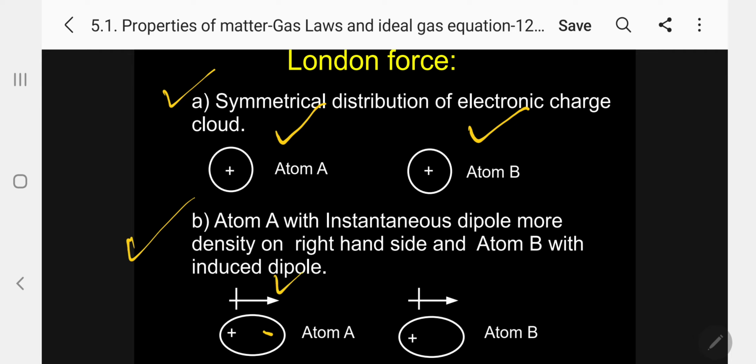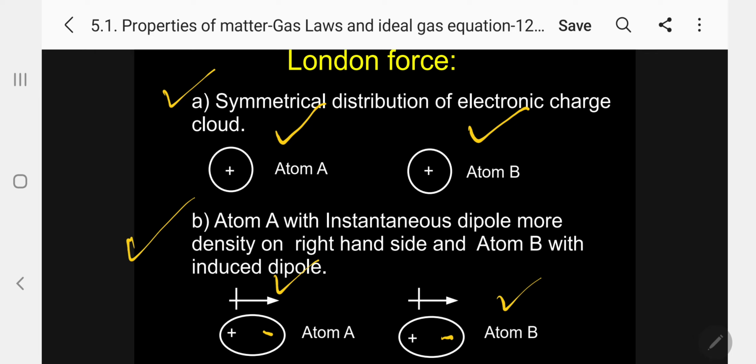So what will happen now? This will induce the atom B in such a way that positive will come in front of the negative and the negative on the other side of atom B. So the unsymmetrical distribution arises. See, atom A with instantaneous dipole, more density on the right hand side, more density means electrons on the right hand side, and atom B with the induced dipole, again on the right hand side the intensity.